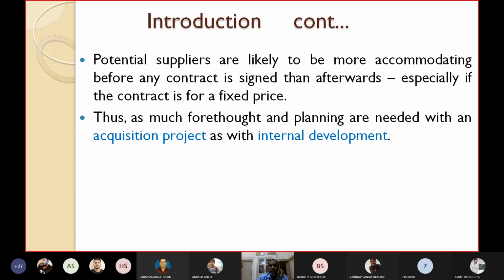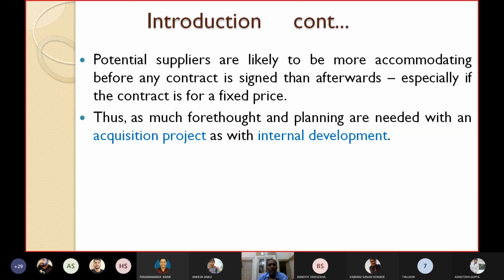So when they have quoted a fixed price, they prefer that all requirements be given at the beginning, not after the project starts. But that is really very difficult because requirements will change. They are volatile in nature. They are not static. They are dynamic in nature. So in that case, what should we do? Which type of contract should we go for? Let's see.